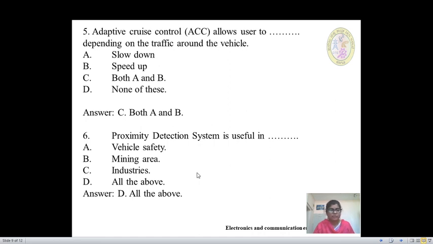In the same way, in industries also there will be a lot of noise and some autonomous operations are also carried out. Therefore, the collision may occur. Therefore, to detect the collision, we need a proximity detection system. So, proximity detection system is useful in all these cases. So, the answer is D, all the above.